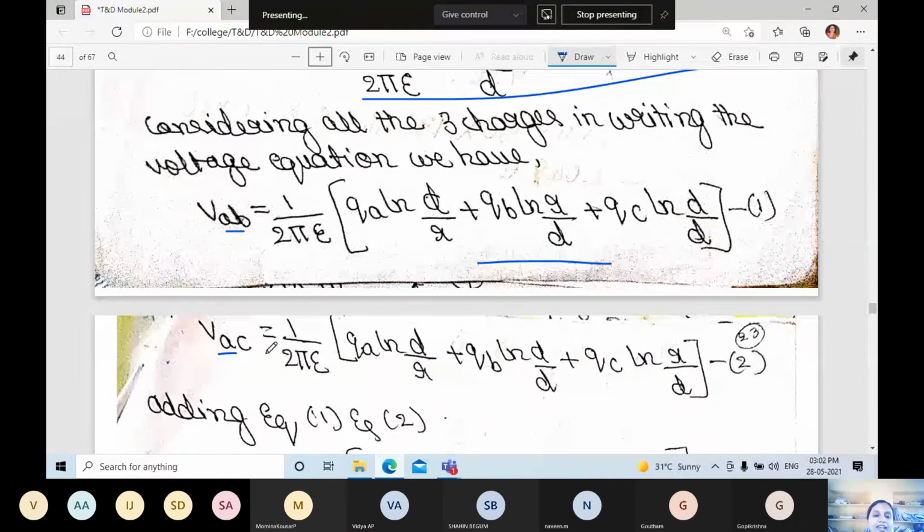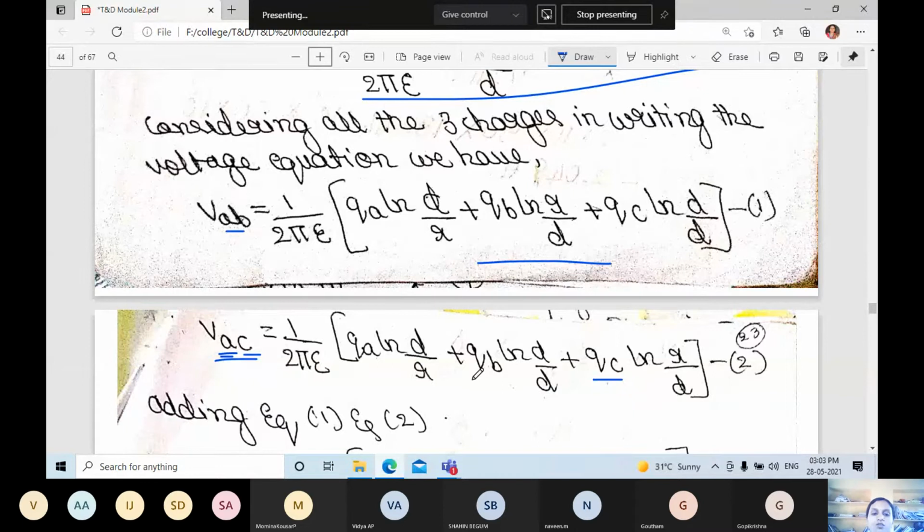Next, VAC is equal to 1 divided by 2 pi epsilon. The first term is A, so QA ln D by R. The next term is C, so QC ln R by D. The missing term is B, which we make 0, so we write QB ln D by D. This is equation 2.